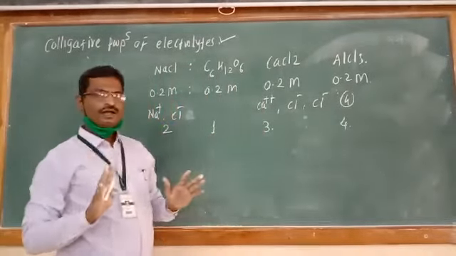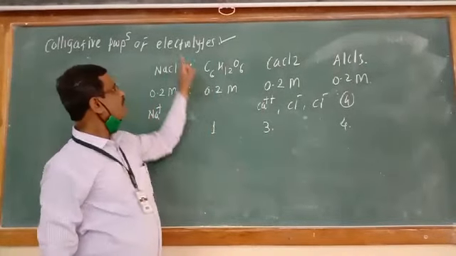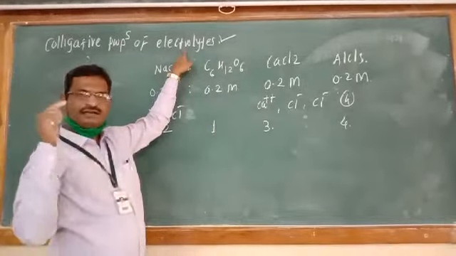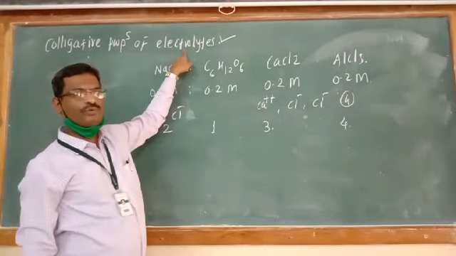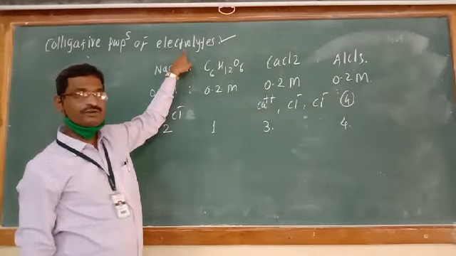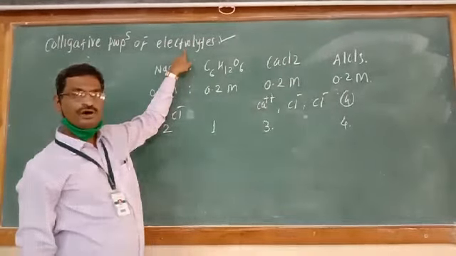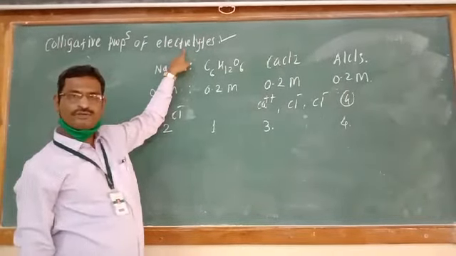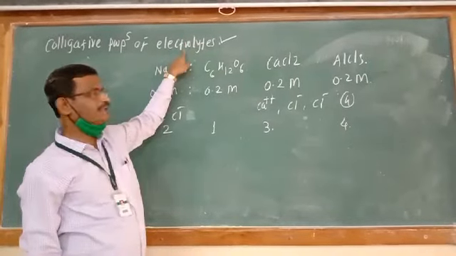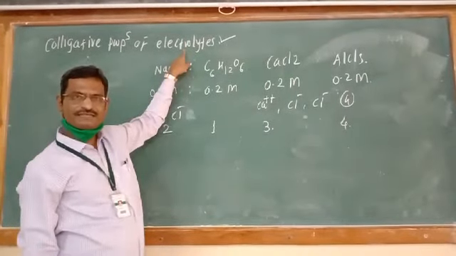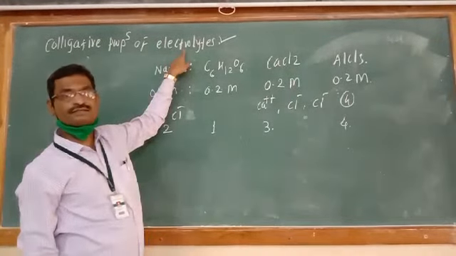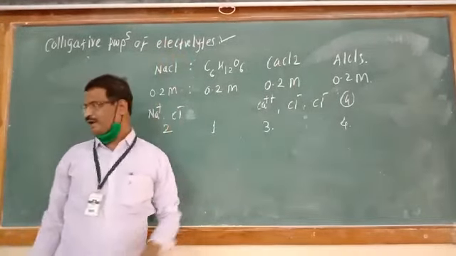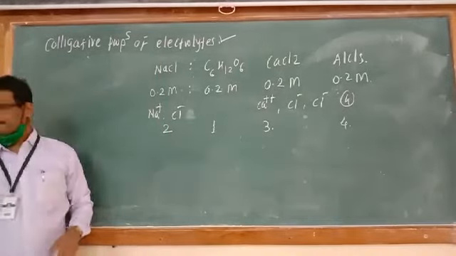So the molar mass of an electrolyte observed from the colligative property is always less as compared with the calculated molar mass by addition of atomic masses.